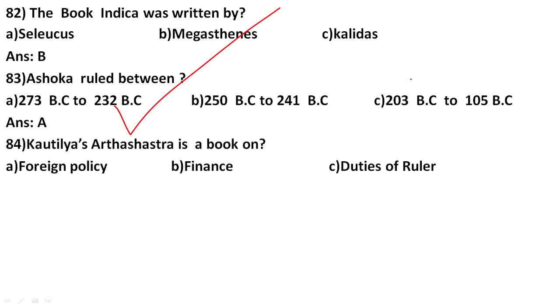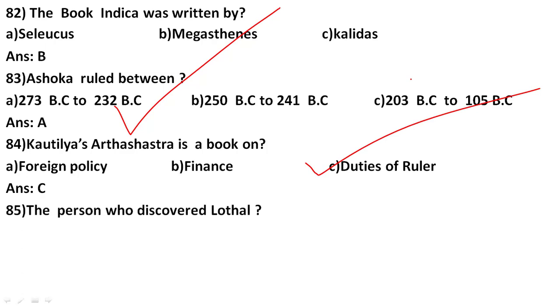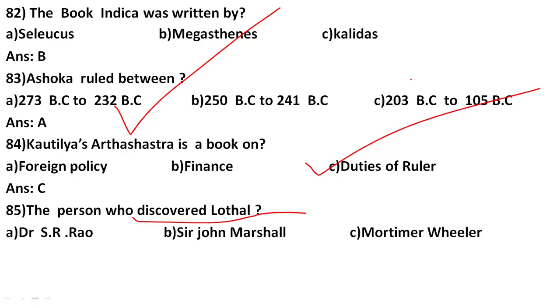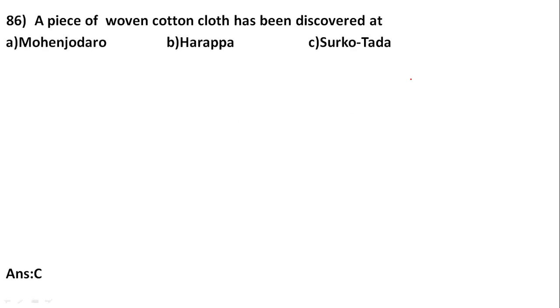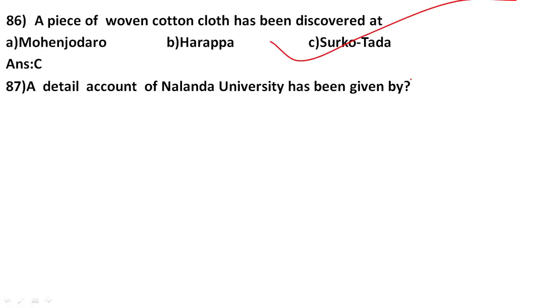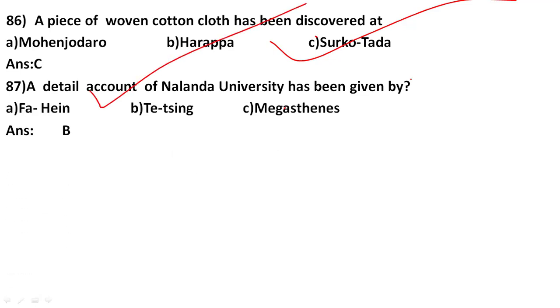Kautilya's Arthashastra is a book on the duties of the ruler. All the political and economic rules and duties of the ruler were written in this Arthashastra. The person who discovered Lothal was A, Dr. S.R. Rao. A piece of woven cotton cloth has been discovered at C, Surkotada. A detailed account of Nalanda University was given by B, Hiuen Tsang.